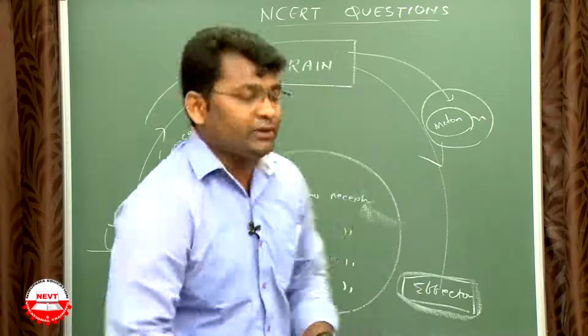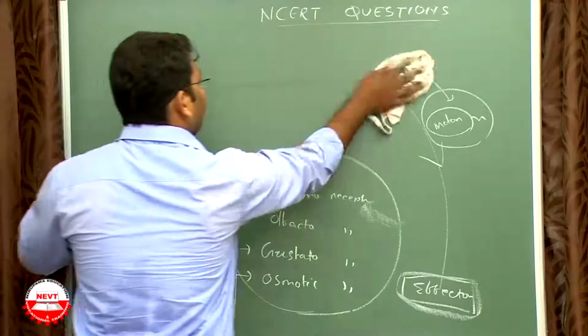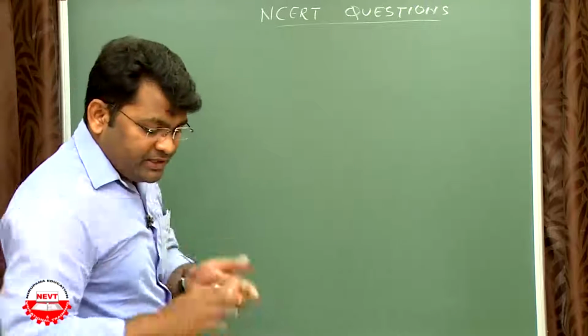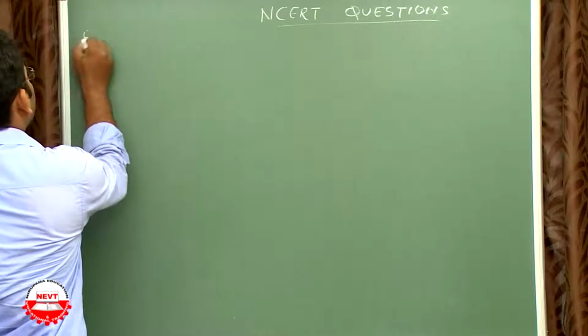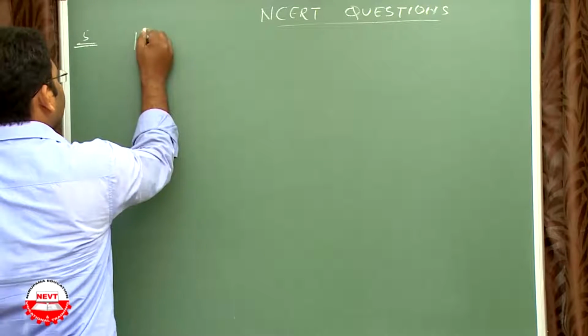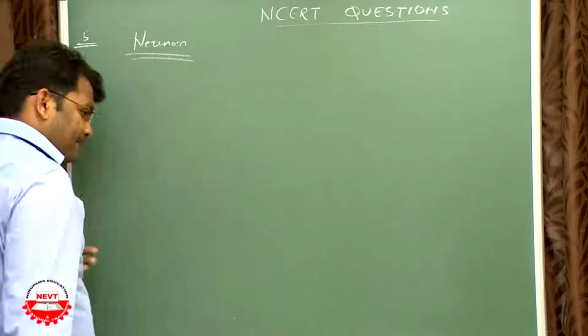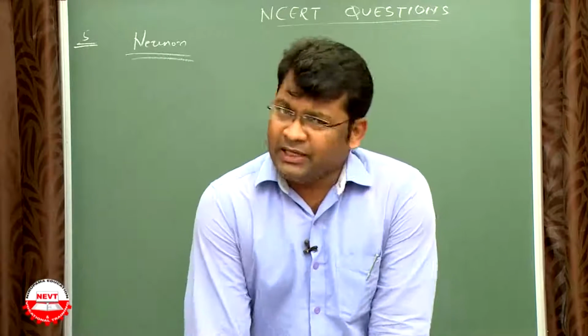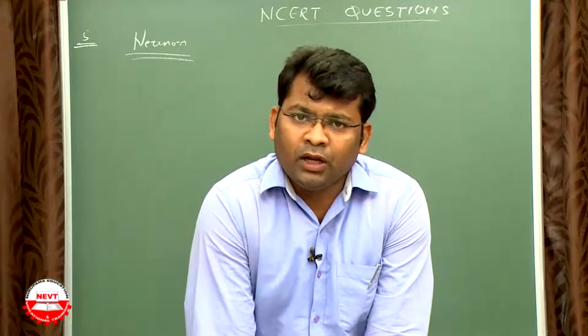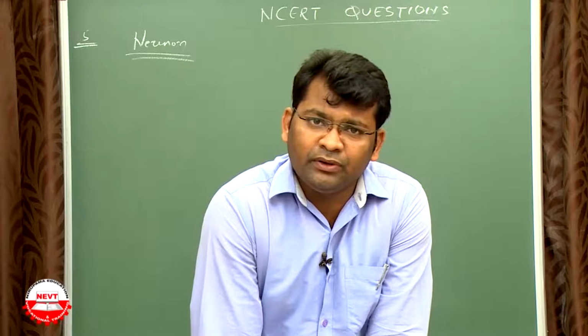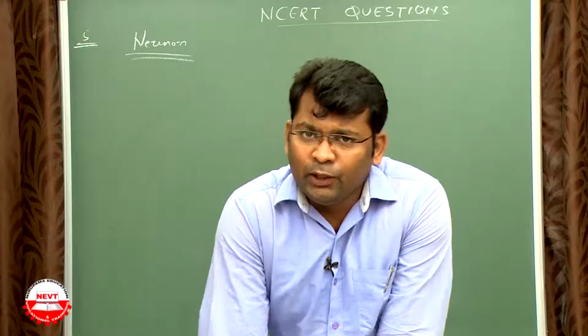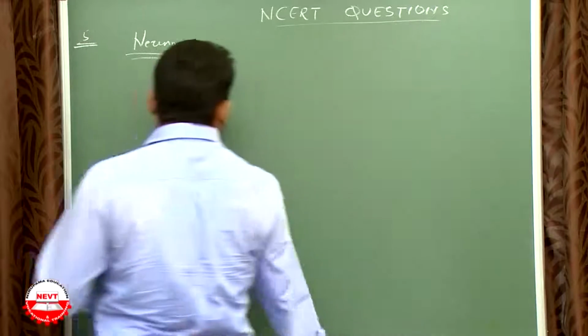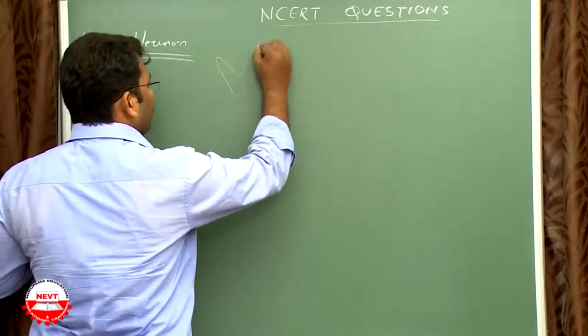So what exactly is a neuron? Question number 5. It is a very interesting question. You know the longest cell in our body is the neuron. In our nervous system, the neuron is the unit of nervous tissue. A neuron looks like a tree.